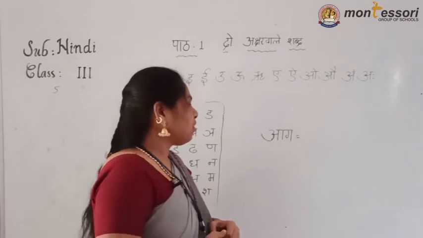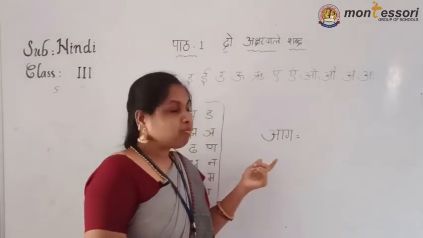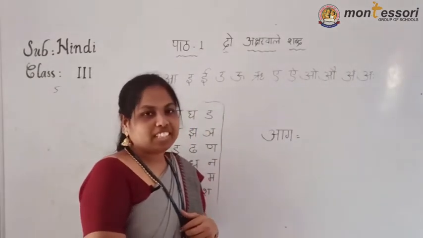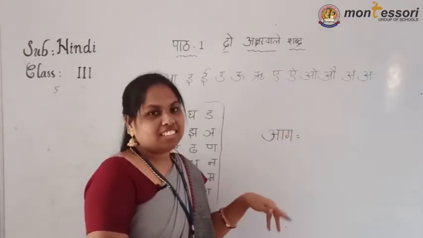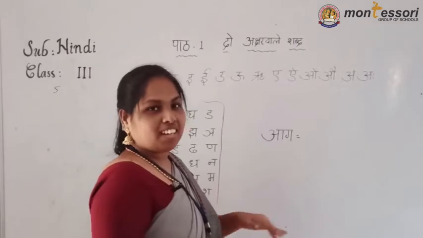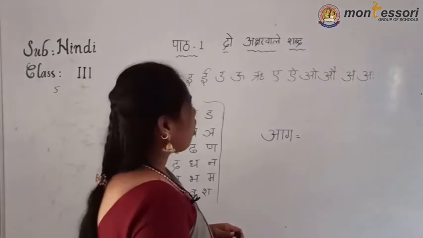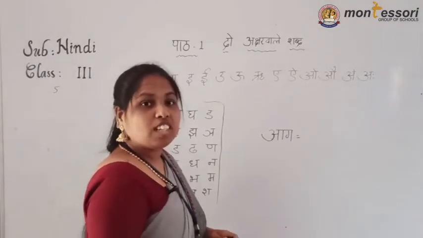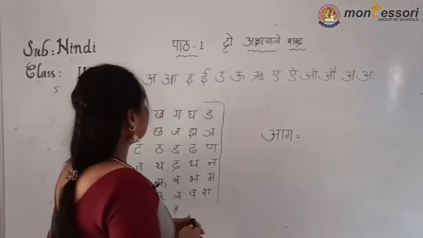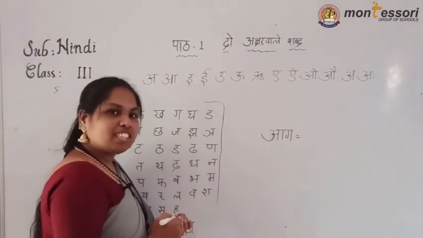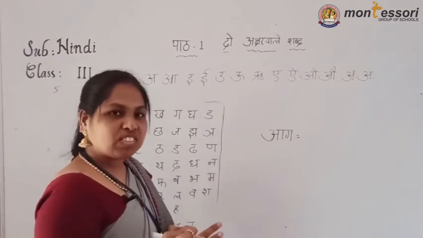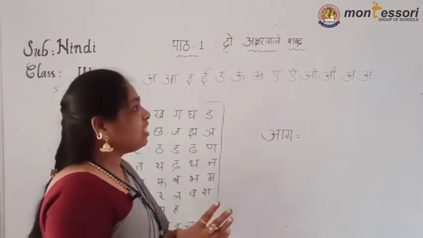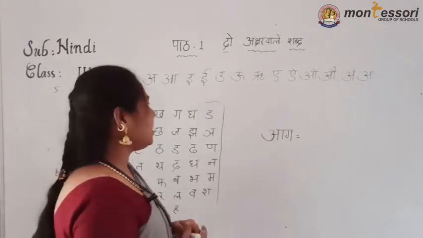Okay. Now see here how we are going to identify this. Everybody will read this A, E, E: first A and second A. But for how many seconds? See, some are long vowels, some are short vowels. Hasva and Dirgha. Hasva swar means for 1 second. Dirgha swar means for 4 seconds.